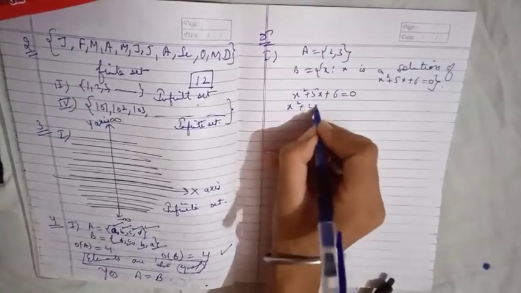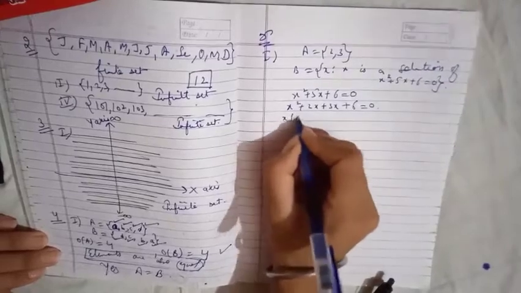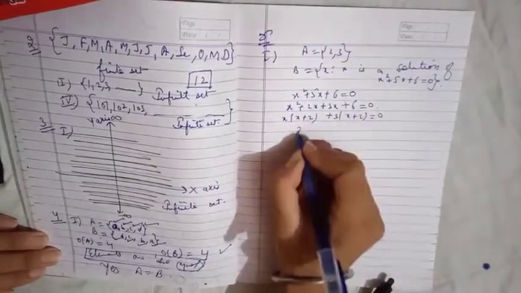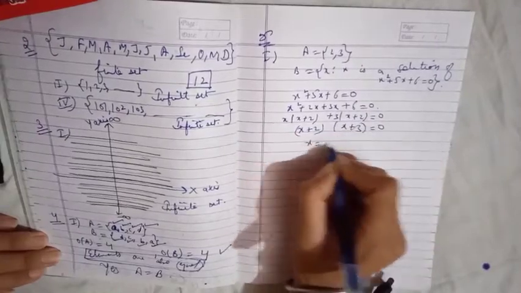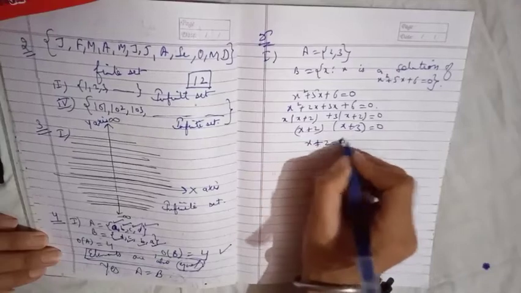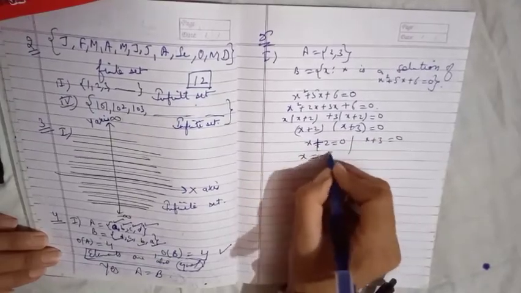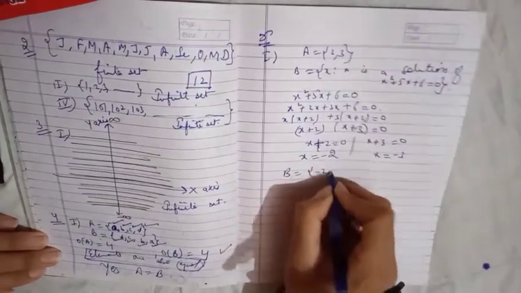I can find the solution using the method that you have learned in 10th class, right? x equal to minus 2, x equal to minus 3. So set B is minus 2, minus 3.